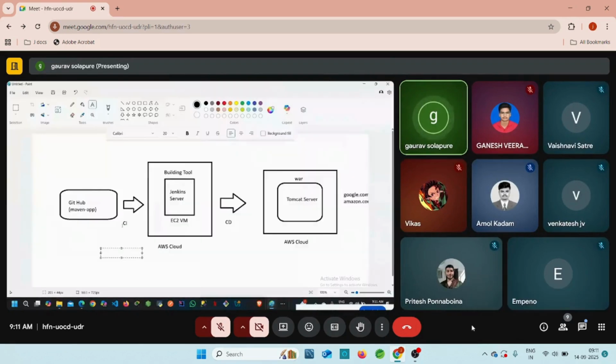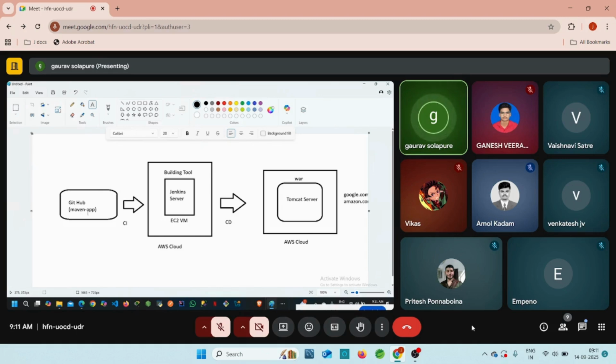Okay. So yesterday we started with the GitHub account, which we require here, right? Does everyone have a GitHub account? Otherwise, you can create one. Then we have the Maven application, which I already have. I'll share it with you. This application is stored in my GitHub account, so you can use my GitHub account for this deployment part, because we try to integrate this GitHub Maven application with the Jenkins server, and later continue with this integration.